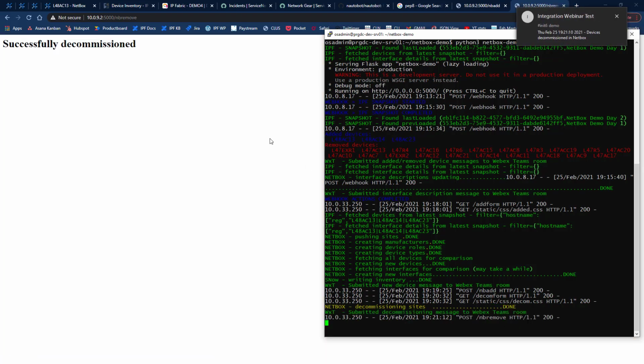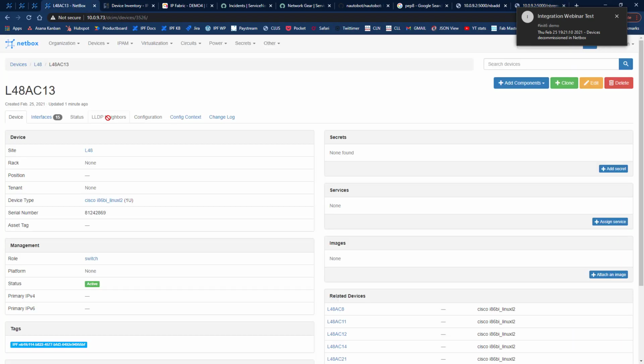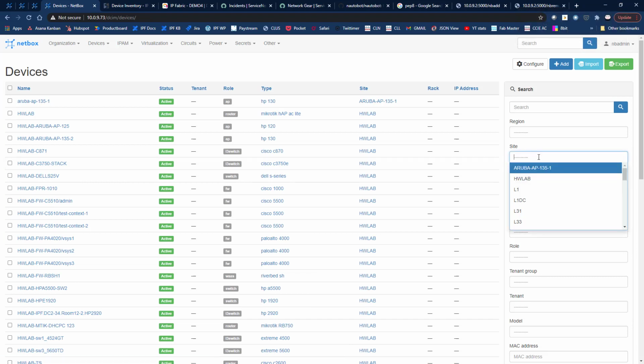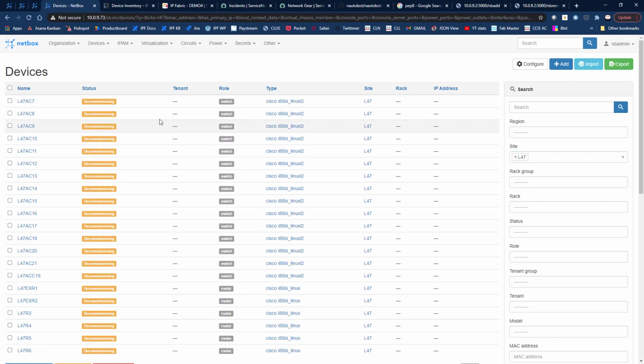There's our message. And again, if we go back to Netbox and now choose Site 47, you can see all of our devices are now showing as being in a decommissioning state, ready to be deleted and removed from the platform. And all of that done because we've got the data available in IP Fabric in order to distribute to other platforms in the ecosystem.